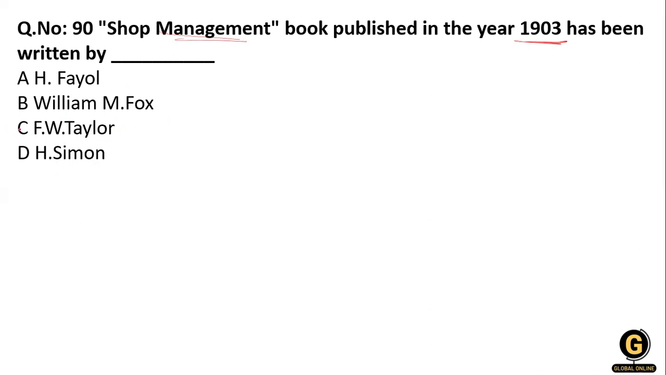So yes, this is a Taylor, F.W. Taylor. Who is he? How do you remember this? That is a Taylor, a Taylor having a shop. That is shop management. I'm pronouncing it like a tailor, but it's Taylor. Okay.